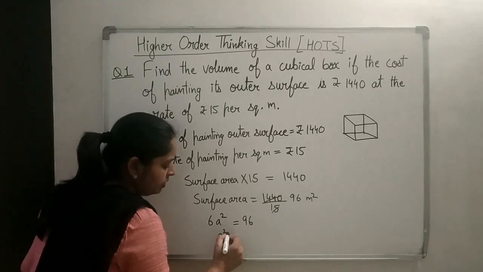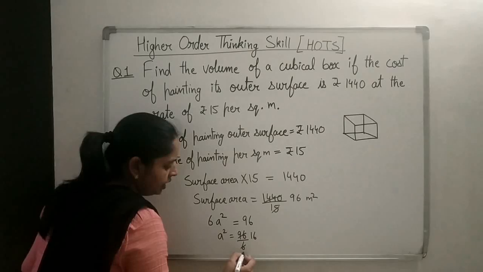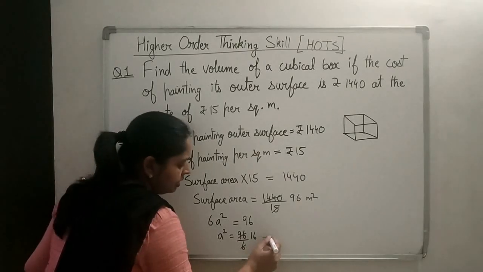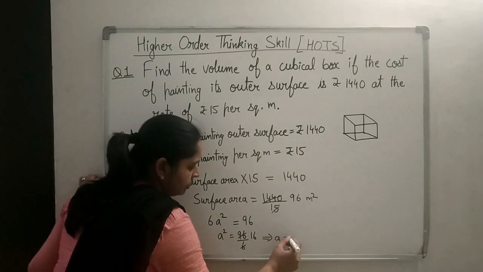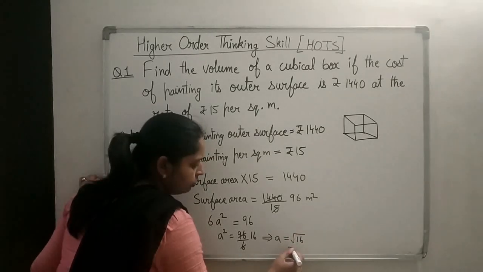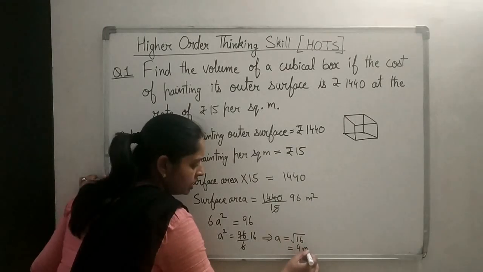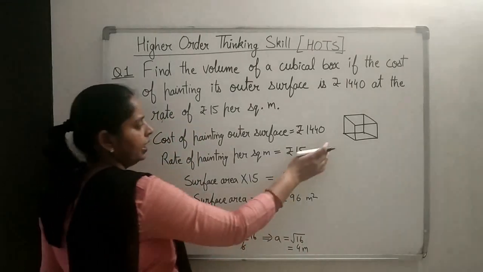So a square will be equal to 96 divided by 6. That will be equal to how much? 16. Right. A square is 16, implies a will be equal to square root of 16. That will be equal to how much? 4. And unit will be meter, because a is what? A is the edge of the cube.